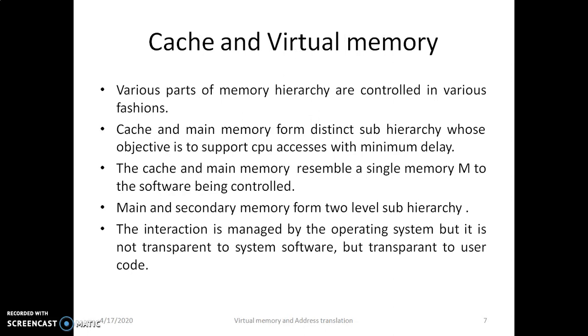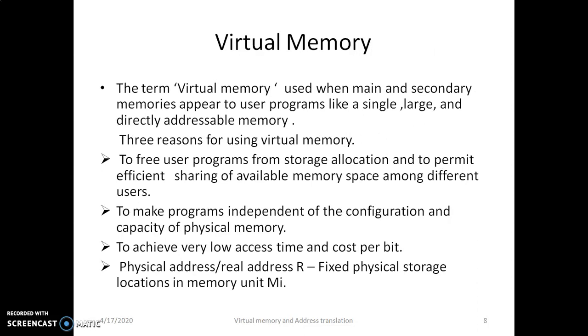We consider cache and virtual memory. Various parts of the memory hierarchy are controlled in various fashions. Cache and main memory form a distinct subhierarchy whose design objective is to support CPU accesses with a minimum of delay. Main and secondary memory form a 2-level subhierarchy. The interaction is managed by the operating system, which is not transparent to the system software but is transparent to user code. So there exists the need for virtual memory.